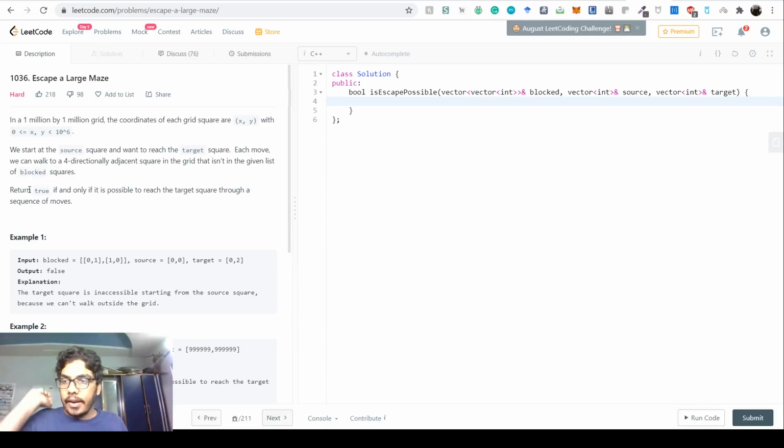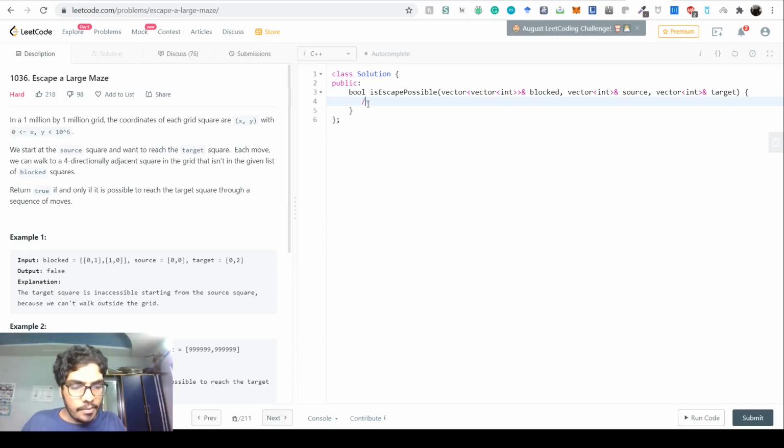Now the question is to return true if and only if it is possible to reach the target square through a sequence of moves. So this seems to be a very standard question. You have this big maze, a starting place and an ending place, and you just have to find whether, through the blocked squares, there is a way to reach the target or not. And that's a very straightforward BFS problem. So why not apply a BFS here? Let's see what happens.